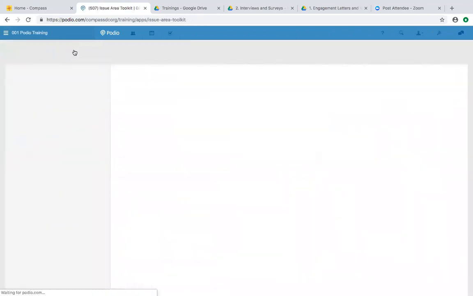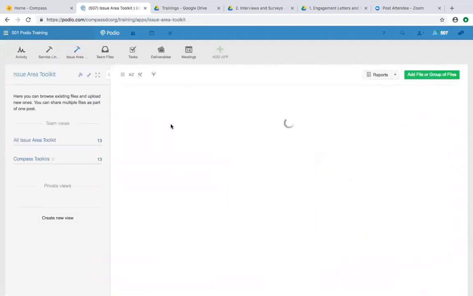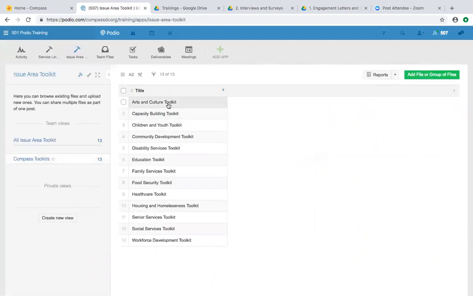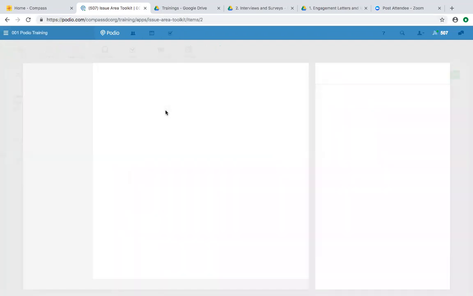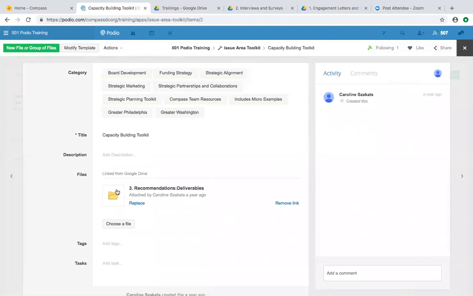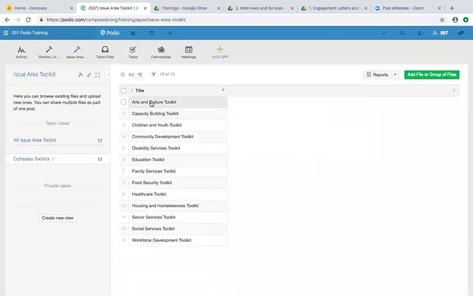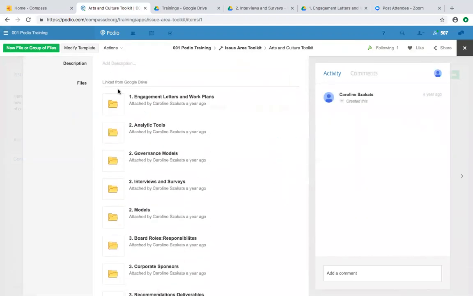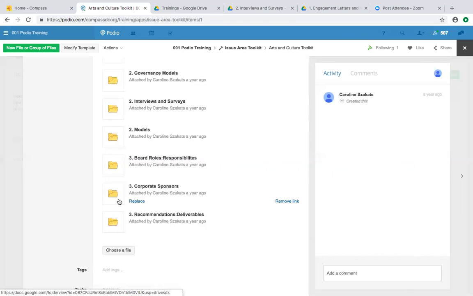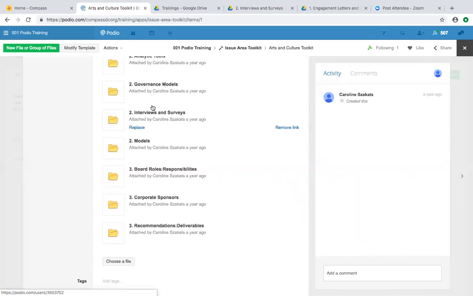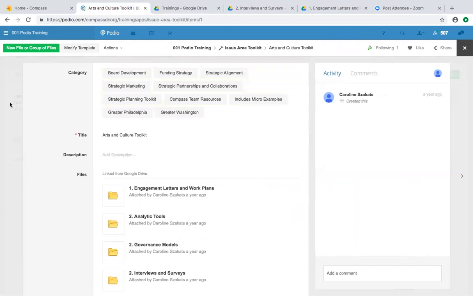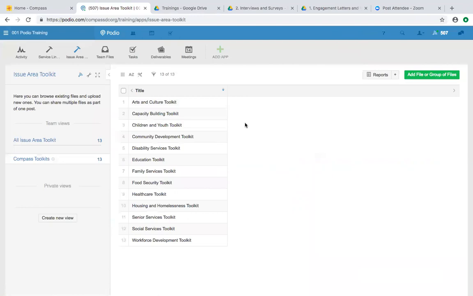The issue area toolkit is very similar, except all of these files are organized by issue area rather than by service line. But if you open these up, they'll have the same sort of file organization. Some of them are more complete than others, just based on the number of projects that we've done in each issue area. But these can be helpful if you're working with an organization whose issue area you might not be as familiar with.